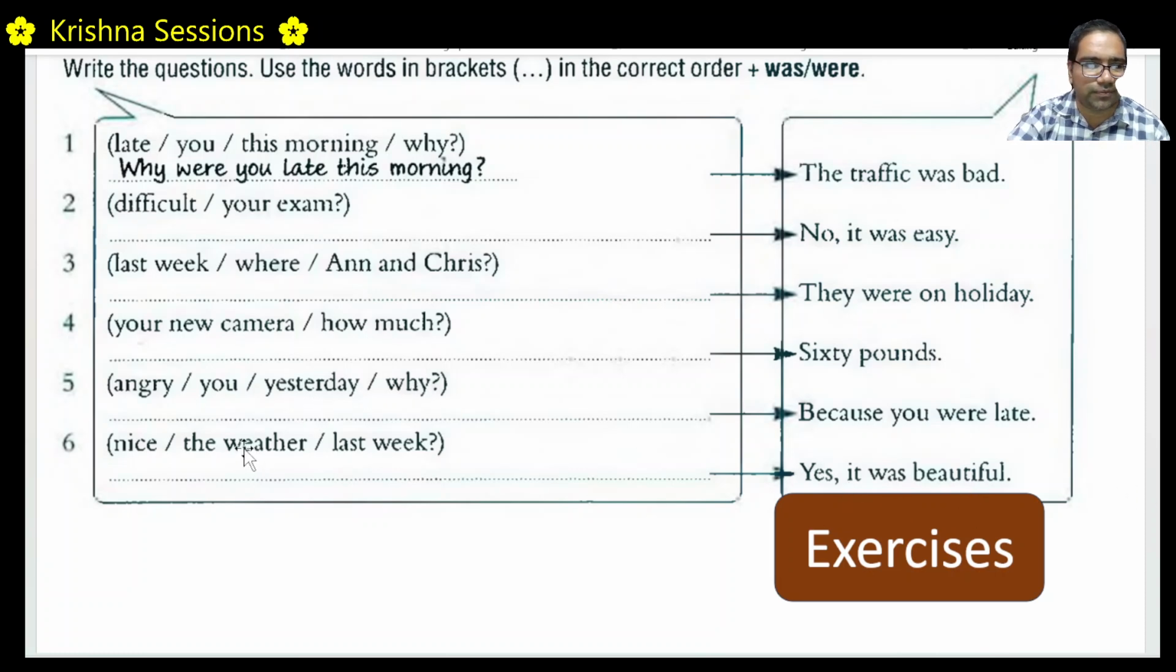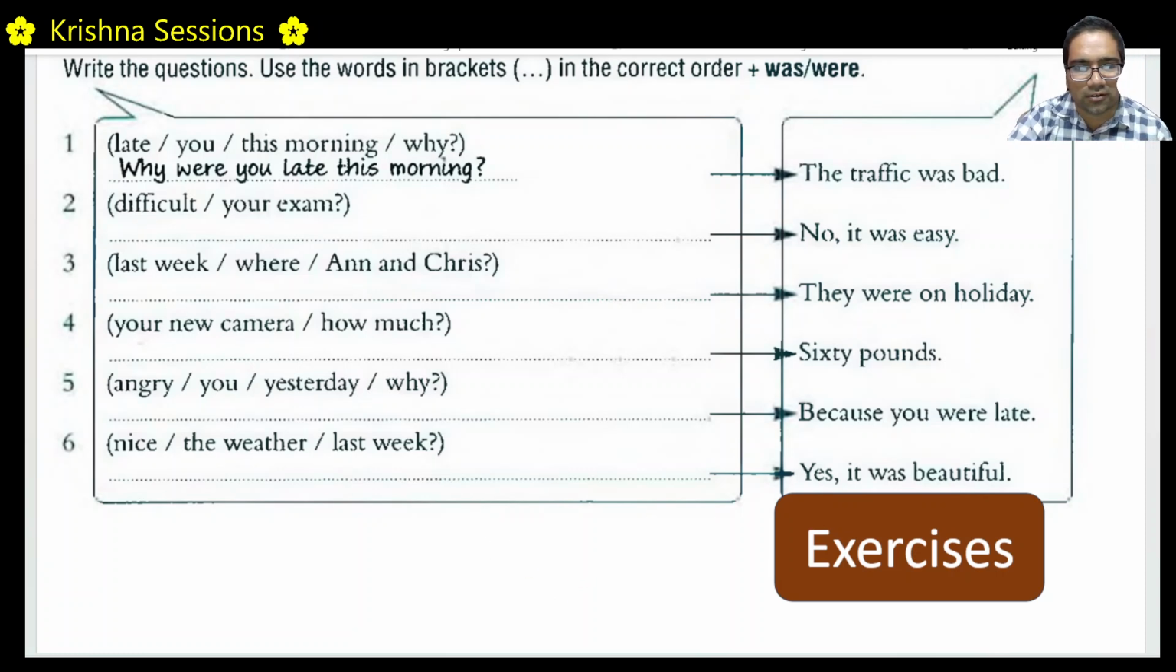Yes, it was beautiful. Nice weather last week. So the question should be with was. Was the weather nice last week? Right? "The weather was nice last week" is an answer. Right. A positive statement would have been "the weather was nice last week". If it is a question, it should become "was the weather nice last week?" Right. Was the weather? The order will change. The order will just reverse. The weather was nice too. Was the weather nice? Right.